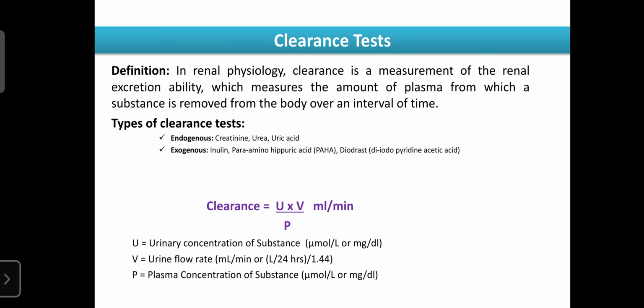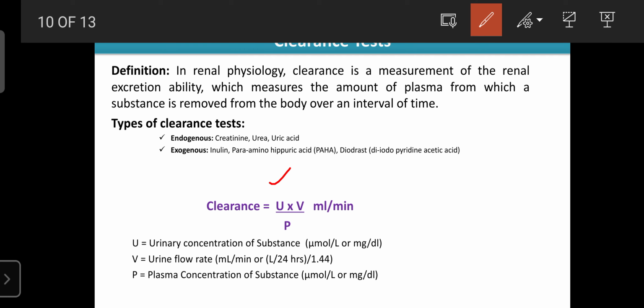Among those are inulin, para-aminohippuric acid, then dextrose. Compared to these three, inulin is commonly used, as it is more reliable compared with creatinine to assess the kidney function. Clearance is calculated by using the following formula: U into V divided by P, and the unit is ml per minute.